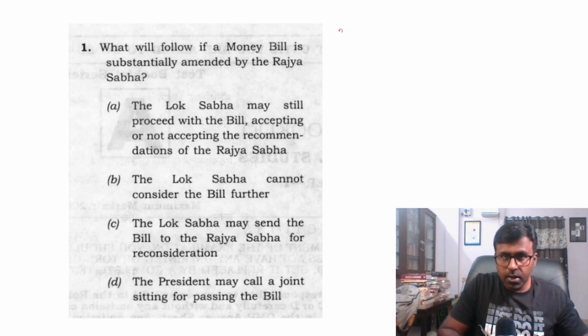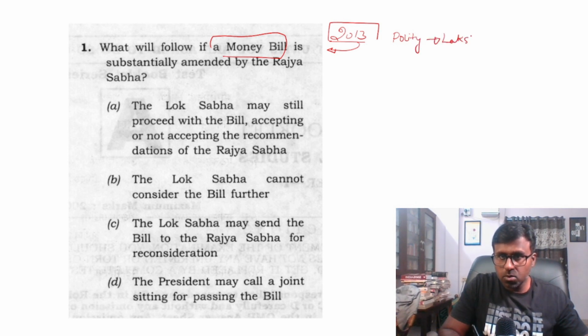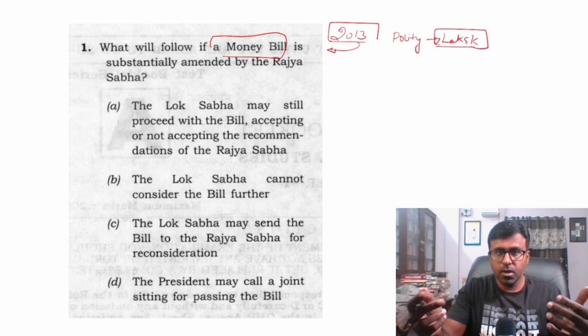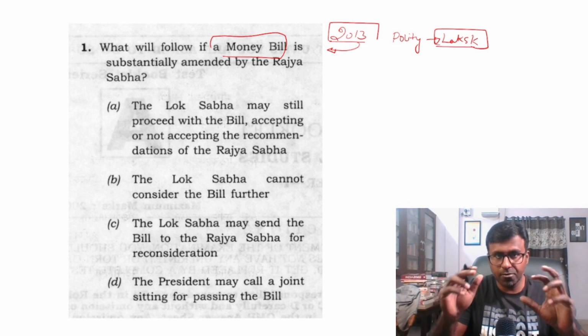This question, as I said, is from the 2013 question paper, and the first question is about the money bill. In the civil services preliminary examination, polity plays a very important role. So have Lakshmikant as your source. Because, as I have expressed in many other cases, having many multiple sources is not the key to this examination, rather having one source.